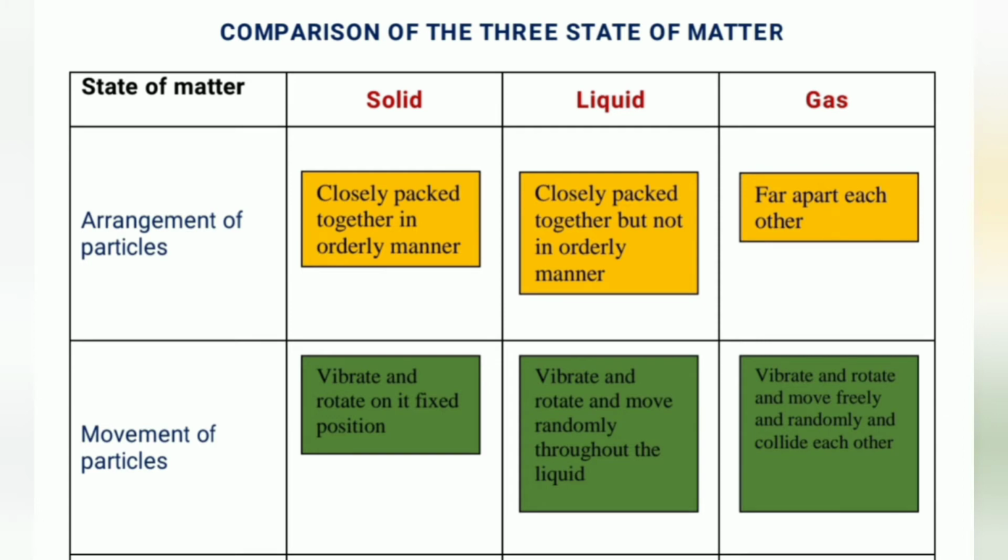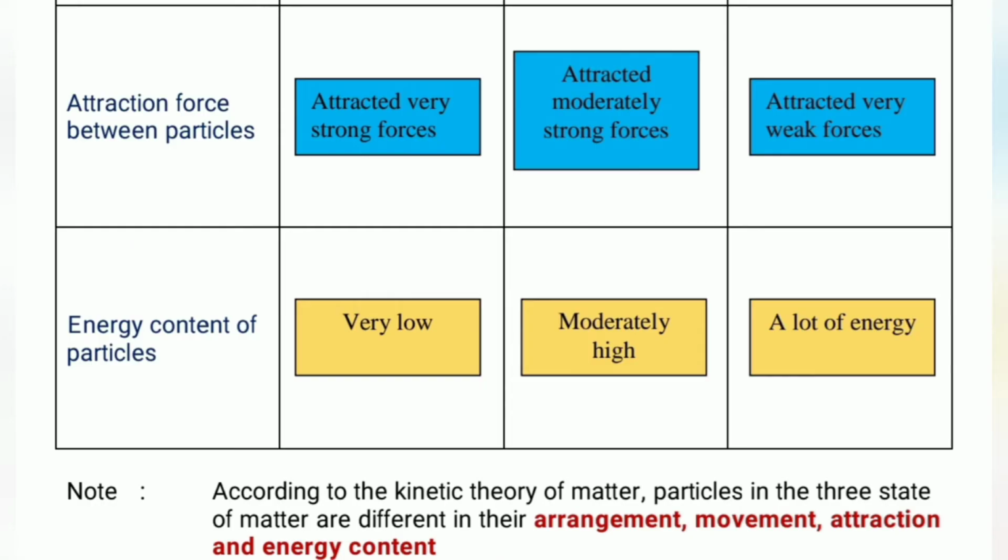Why does a gas not have fixed shape or volume? A gas can be easily compressed because the particles have more space between them compared to the particles of liquids or solids. Thus, it has no fixed shape or volume. A liquid cannot be compressed easily because the particles are packed closely even though they are arranged in a disorderly manner. Thus, it has a fixed volume. It does not have a fixed shape but takes the shape of the container.